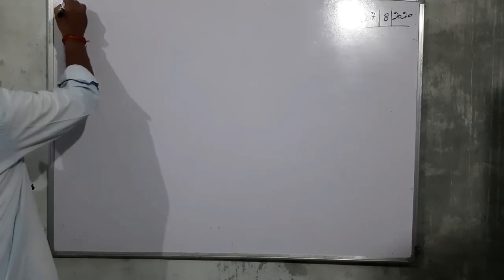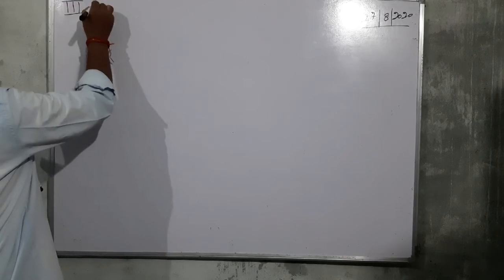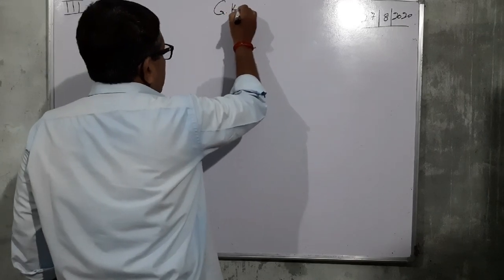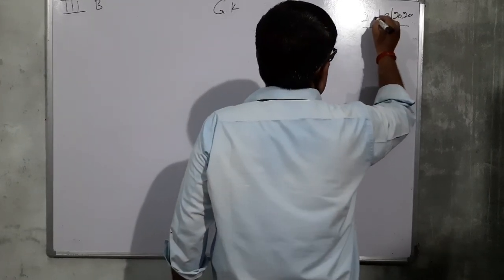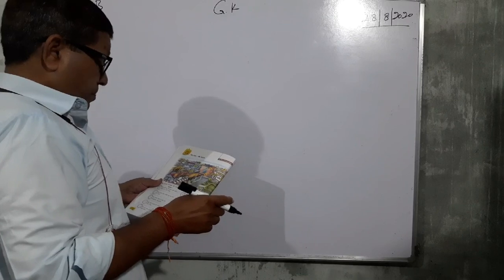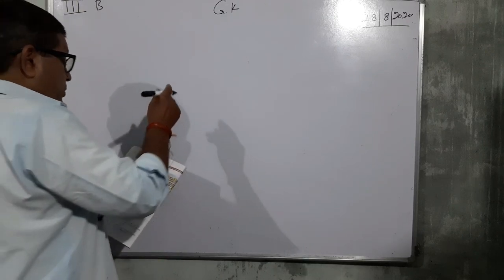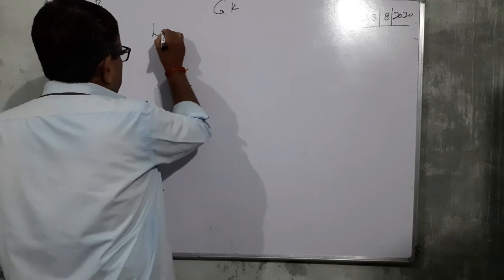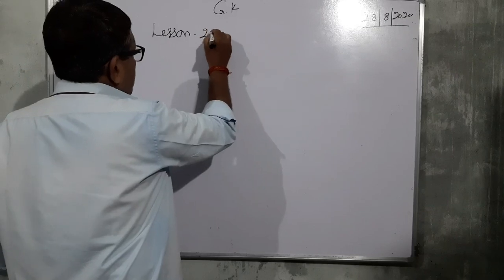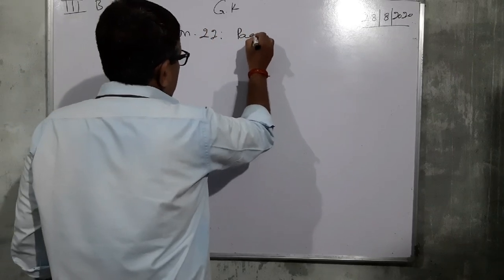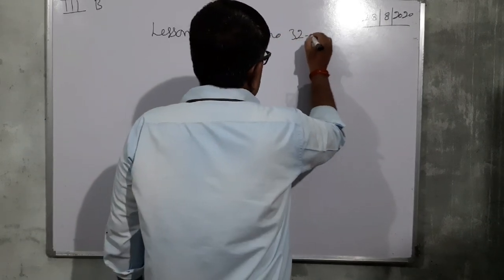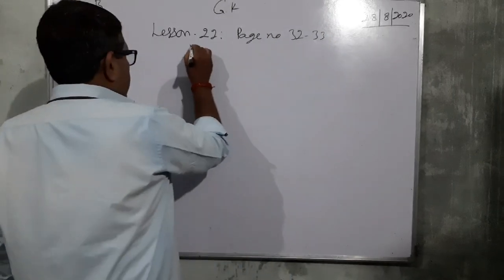Now class third, B, GK. Page 28. GK, page number 32. Lesson 22, page number 32, 33. A revision.